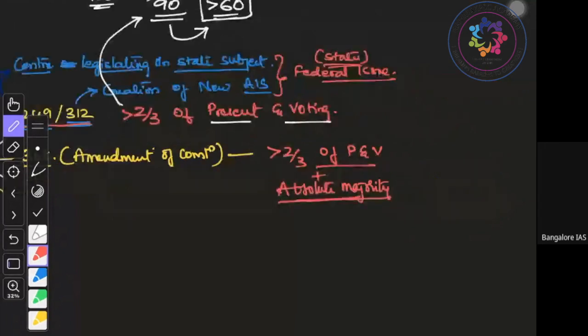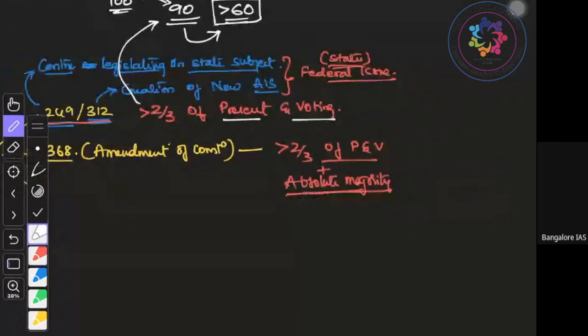So in our example, more than 2/3 present and voting means more than 60. Absolute majority means the strength of the house, that means more than 50. Both these conditions have to be fulfilled. Now you might be looking at it and thinking, this is already more, so why again absolute majority? Let me give you another example.